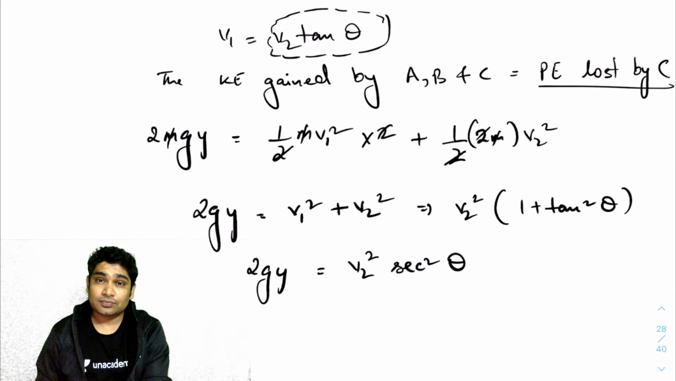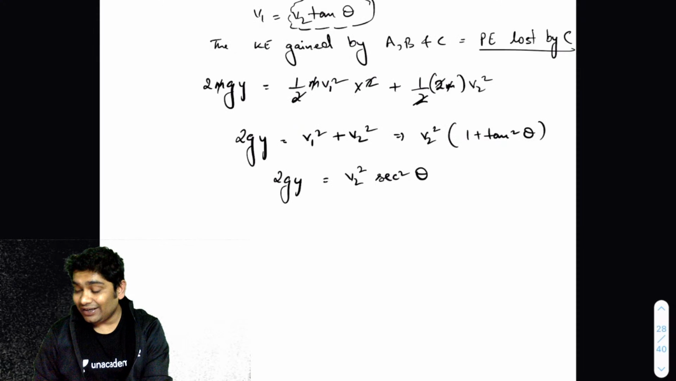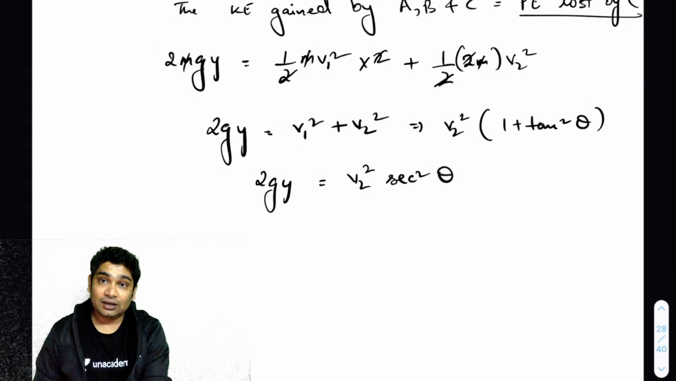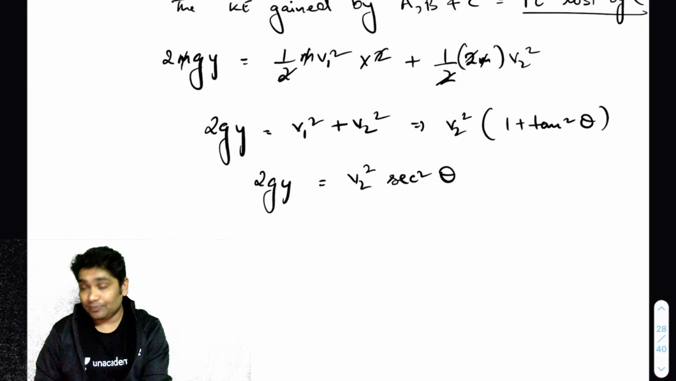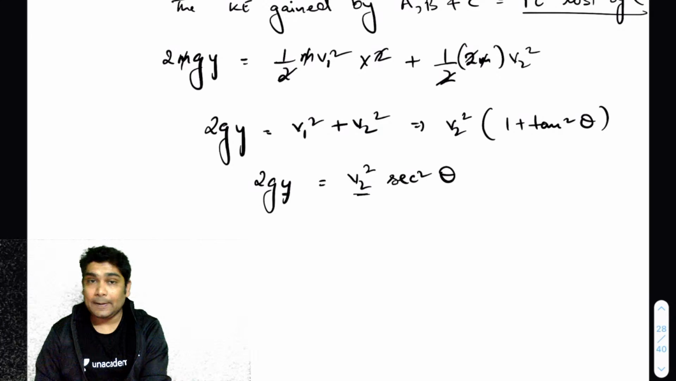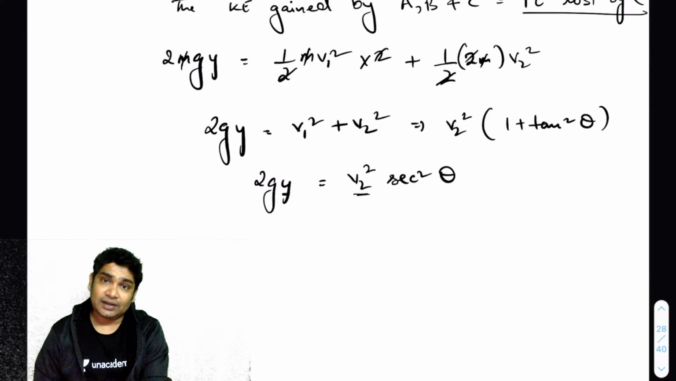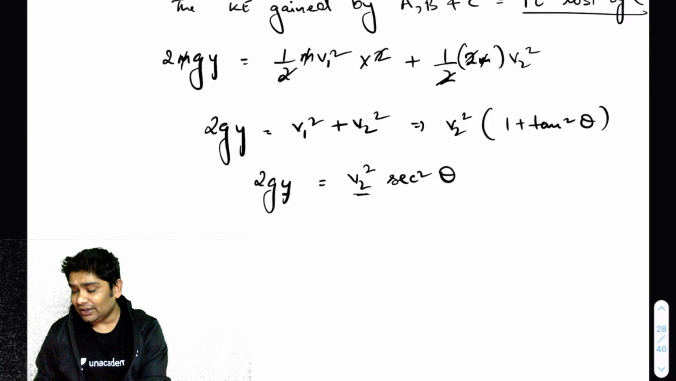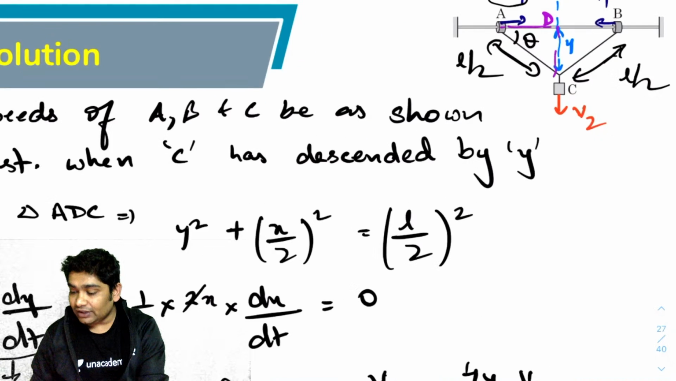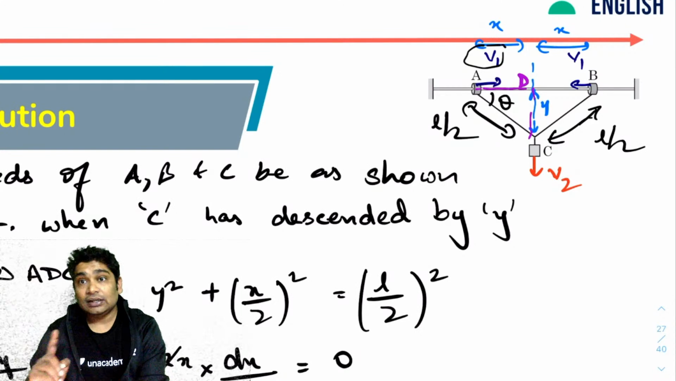Now what I will realize is that I still have two variables. If I want to find v2 as a function of y, I still need either y in terms of theta or theta in terms of y. So which one would you like to change? I can write the entire equation in terms of theta or in terms of y. So let's try and write everything in terms of theta. What is sine of theta?